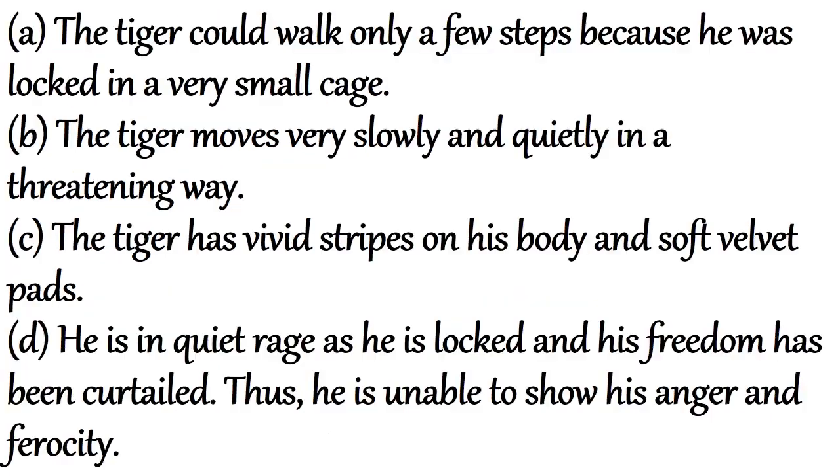So the answers are: the tiger could walk only a few steps because he was locked in a very small cage. Next, the tiger moves very slowly and quietly in a threatening way. C part, the tiger has vivid stripes on his body and soft velvet pads. Then next answer, he is in quiet rays as he is locked and his freedom has been curtailed. Thus, he is unable to show his anger and ferocity.